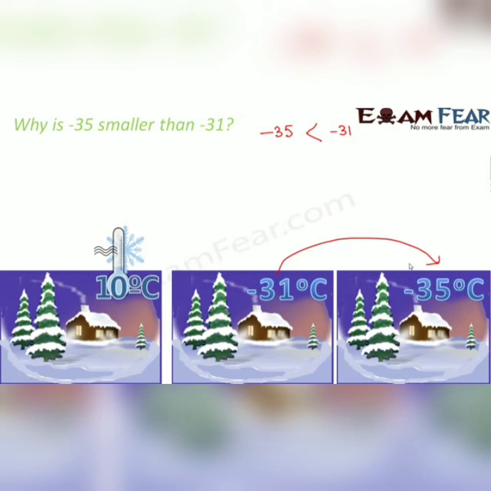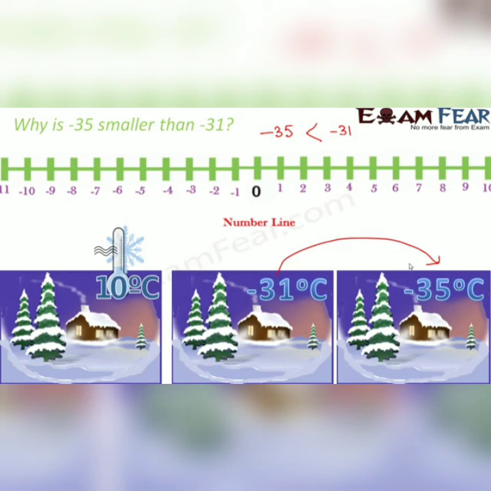So please do not keep this confusion in your head that 35 is greater than 31. That's fine, that's because both of them are positive numbers, so we are only bothered about their values. But the moment you put a negative sign on them, the relationship becomes just the opposite. So minus 31 becomes greater than minus 35. So when you place it on a number line, the very simple thing that you need to remember is, as you move towards right, you move towards bigger numbers. That is the only thing you need to remember. So whenever you are comparing a positive number and a negative number, the positive number would be greater. If you are comparing two negative numbers or two positive numbers, just follow this rule. Going towards right would